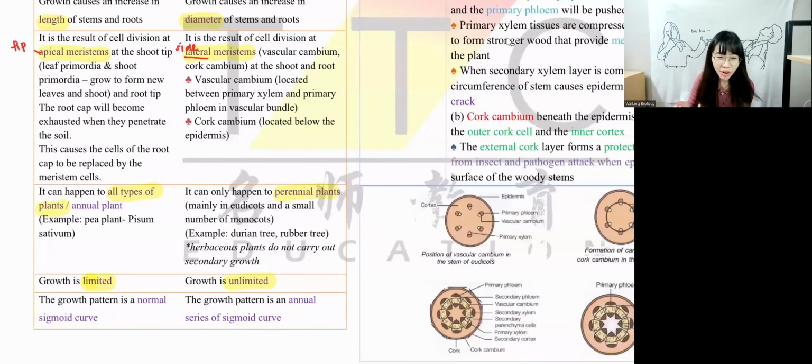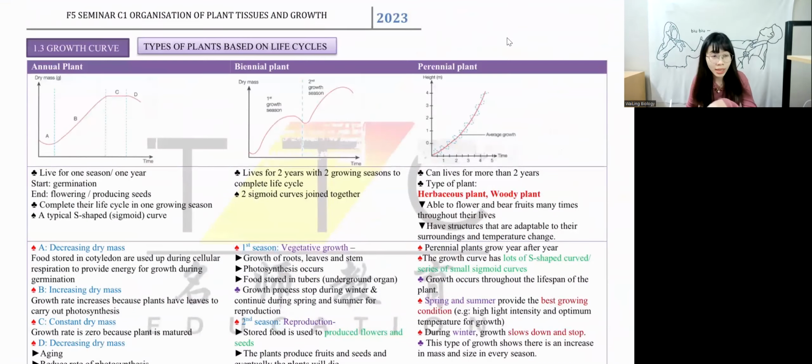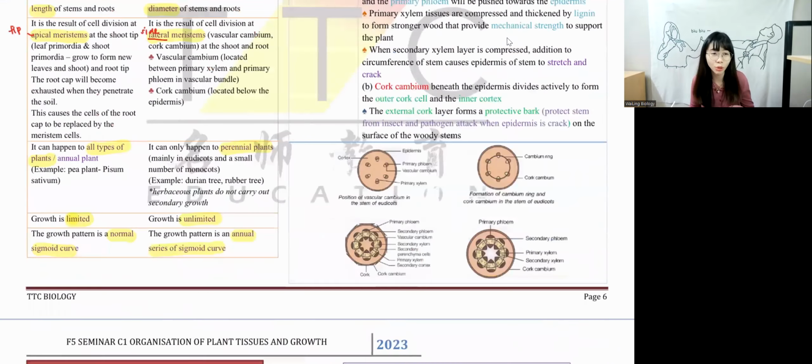In primary growth, the pattern is called the normal sigmoid growth curve. For secondary growth, it's known as the annual series of sigmoid curves. What do these two growth curves mean? At the last page of the notes, there is a curve over here, right? This is a curve that we're going to learn later. What is the annual series of growth curve? Okay, I will show you later.